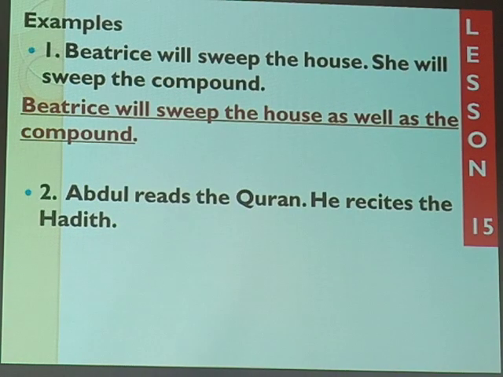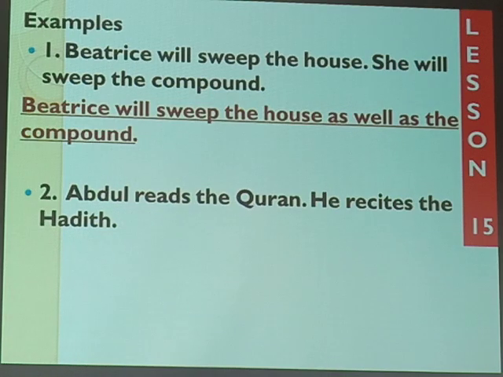We have Abdul reads the Quran. Yes, remember this. Abdul reads the Quran. He recites the hadith. How do we join this using as well as? Yes, of course we shall have it as Abdul reads.